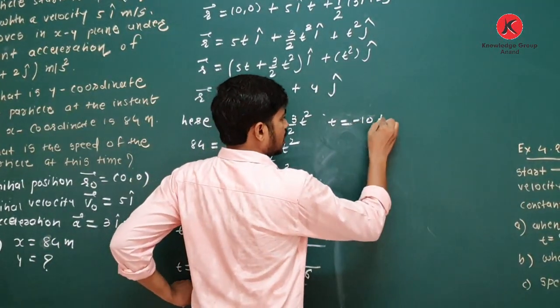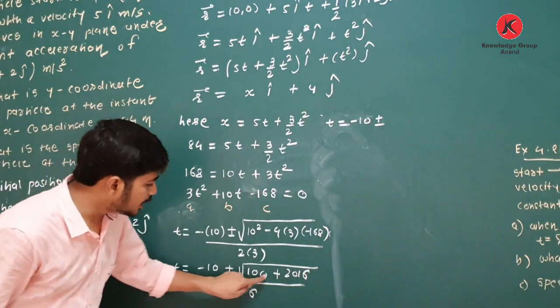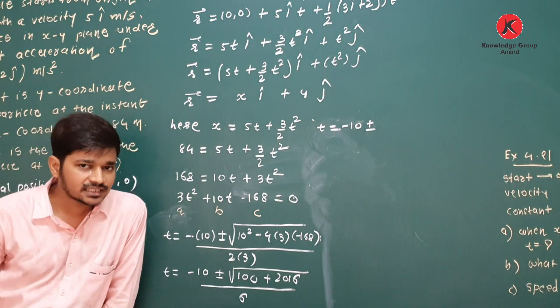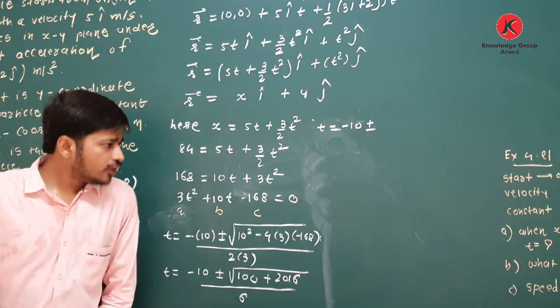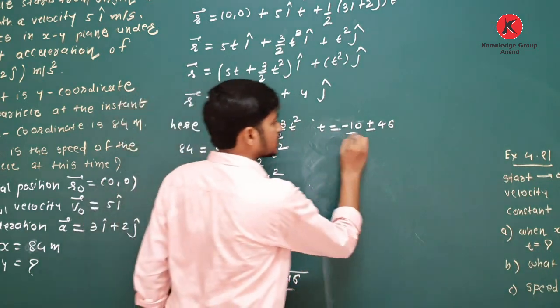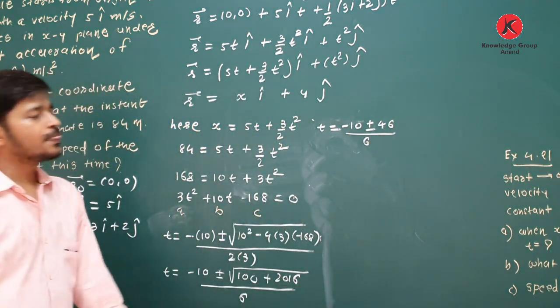Yes, it is minus 10 plus or minus the square root of 100 plus 2016. It is under root 2116, and if you find its square root, you will get your answer 46, divided by 6.